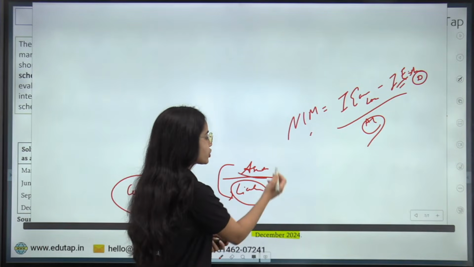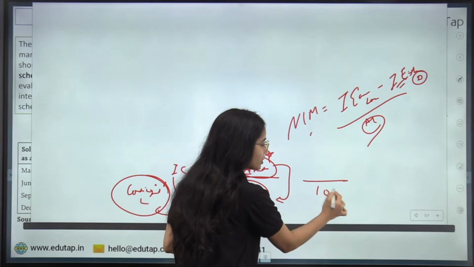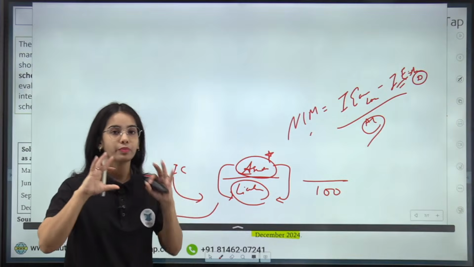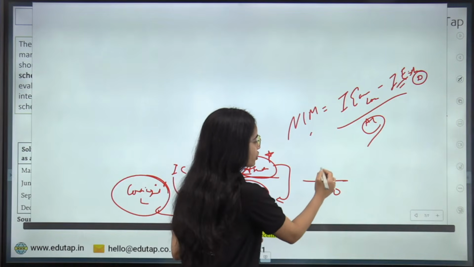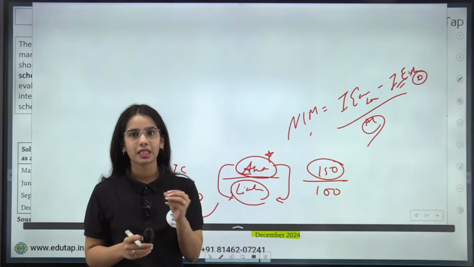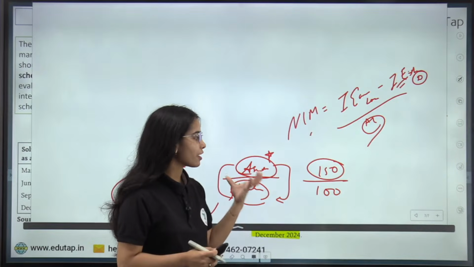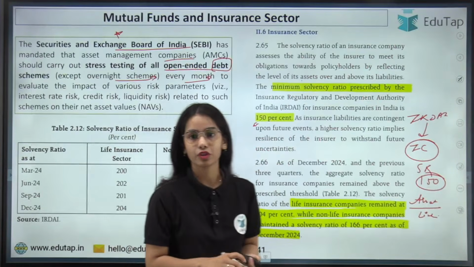So the insurance company should maintain assets against their liabilities. If the insurance company thinks the liability will be 100 rupees, the company should maintain assets of 150 rupees as per the IRDAI. So as per the IRDAI, the insurance companies have to maintain higher assets against their liabilities, okay? Any confusion?